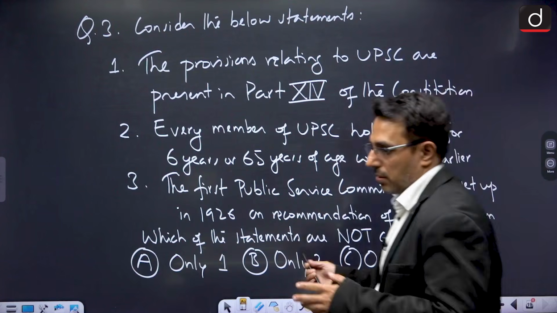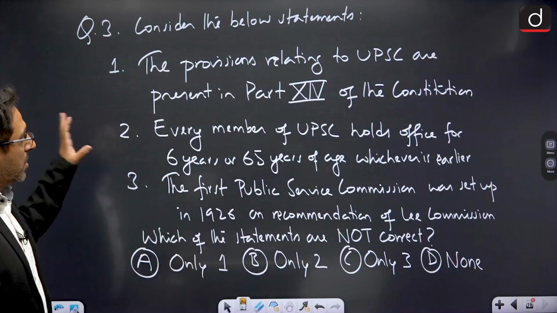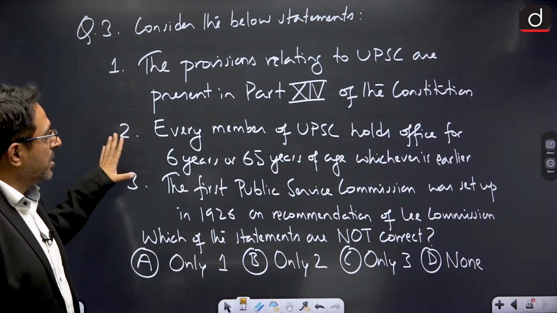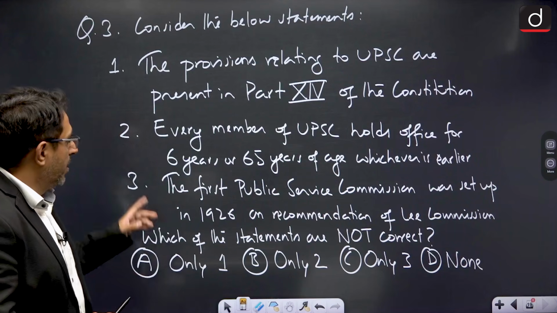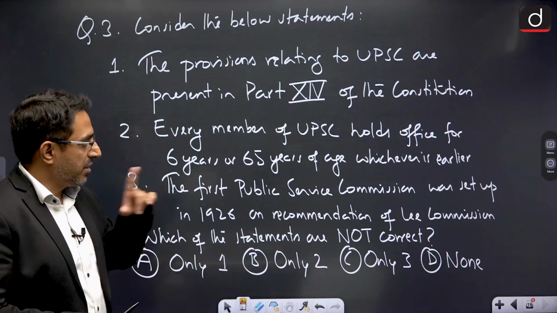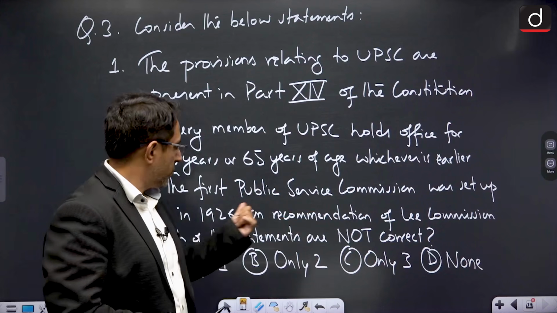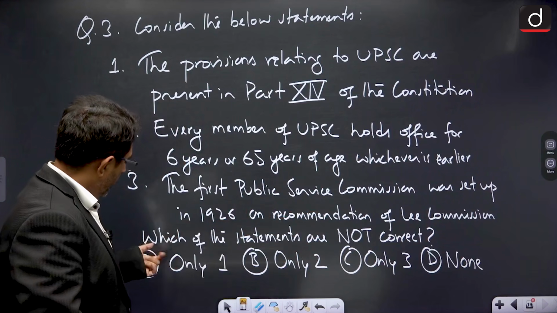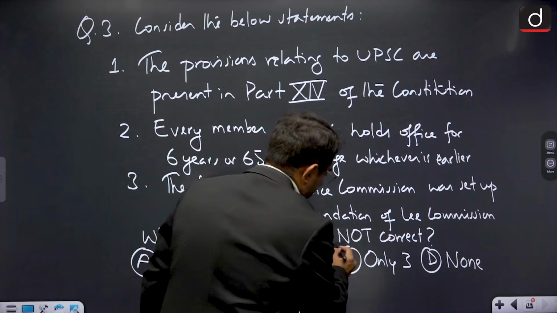Now, let us look at a question. Consider the below statements. Statement number 1 is the provisions relating to UPSC are present in part 14 of the Constitution. Statement number 2 is every member of UPSC holds office for 6 years or 65 years of age, whichever is earlier. Statement number 3 is the first Public Service Commission was set up in 1926 on recommendation of Lee Commission. Now, we have to identify which of the statements are not correct, right.